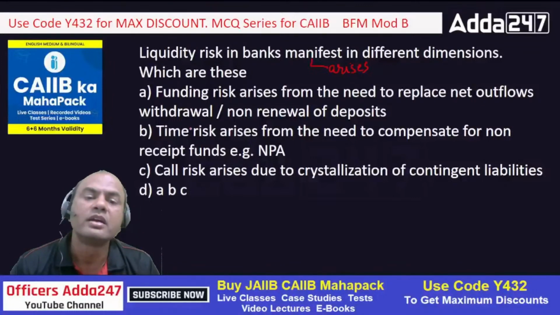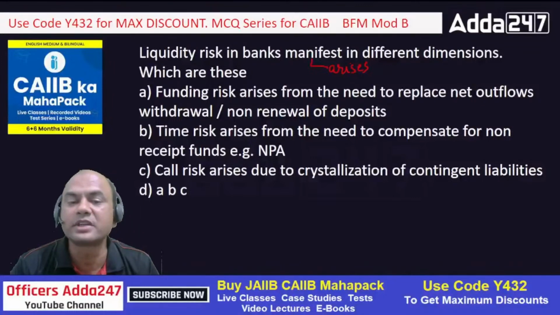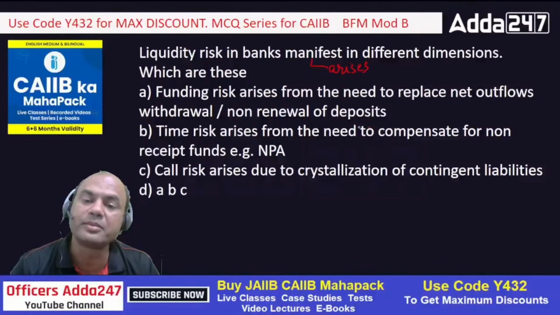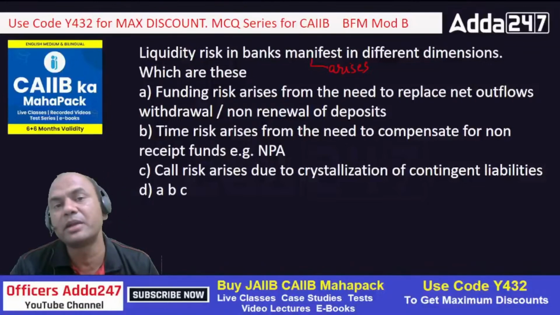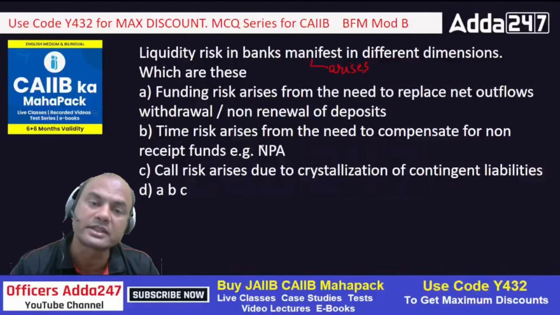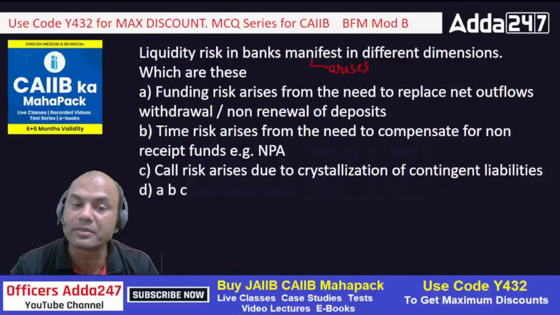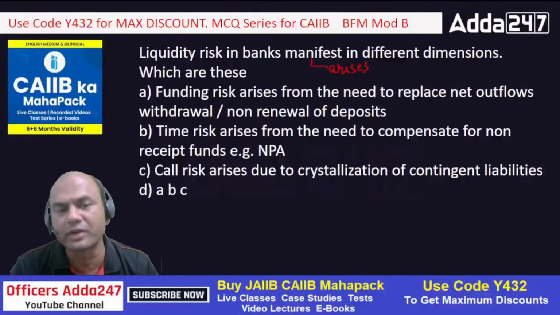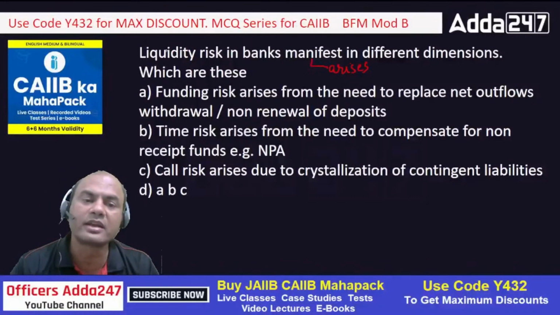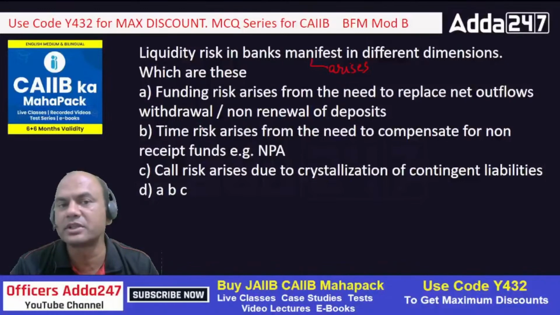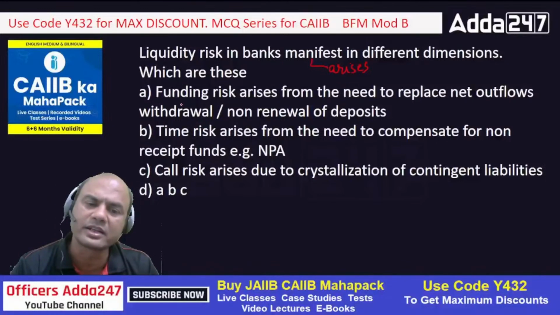Time risk arises from the need to compensate for non-receipt of funds. Means NPA. If there is an NPA in the loan, then definitely my deposit holders will come to me for money. And being an NPA, I won't receive the interest, right? So this will again lead to this time risk. What is time risk? Time risk is similar to liquidity risk only. At the exact time when I need to pay the depositors, I don't have money. So that's basically liquidity, isn't it?